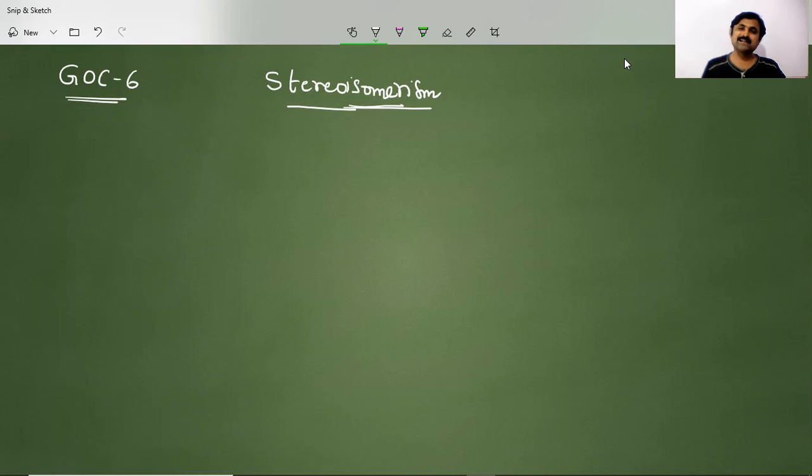We have one type of isomerism here called geometrical isomerism, and another one called optical isomerism. We will discuss both isomerisms. In this session, we will first discuss geometrical isomerism in detail. Let us move to the session.